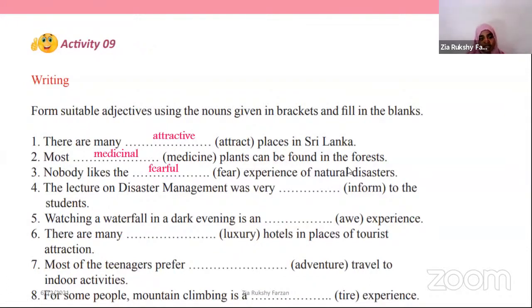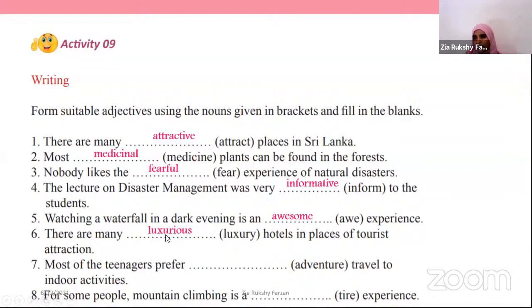And next, the lecture on disaster management was very informative. Most of you have given the correct answer. And watching a waterfall in a dark evening as an awesome experience, that is also correct. Nobody sent wrong answers for that. And there are many luxurious hotels.